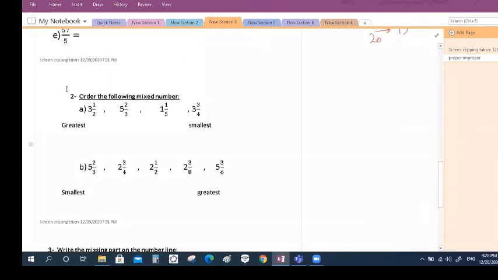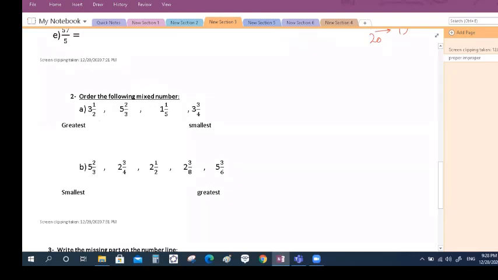Now we need to arrange. We will take later, inshallah, how to get the equivalent fraction. But now I need to compare or arrange these numbers without the equivalent, maybe by drawing. If you don't know how to arrange, draw, or try to get it mentally.